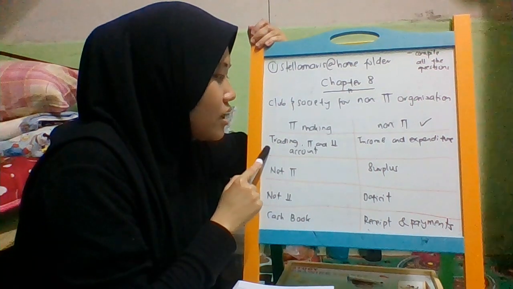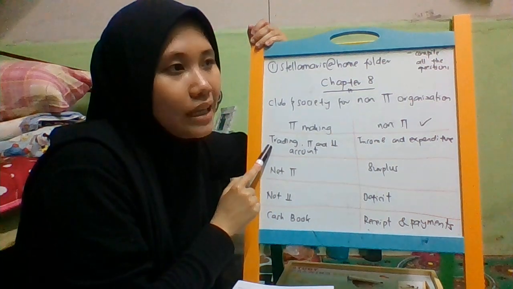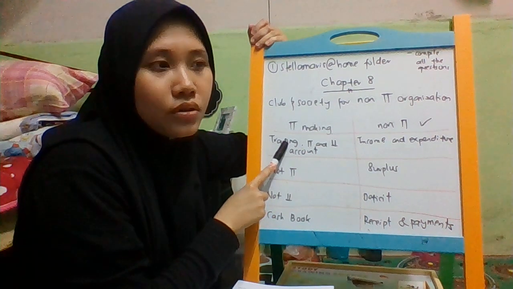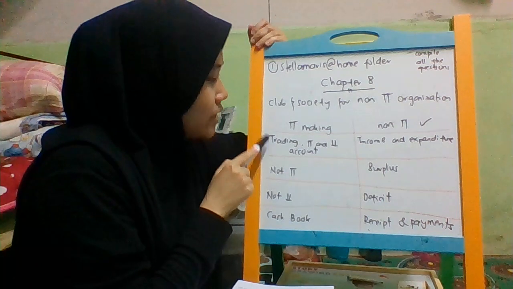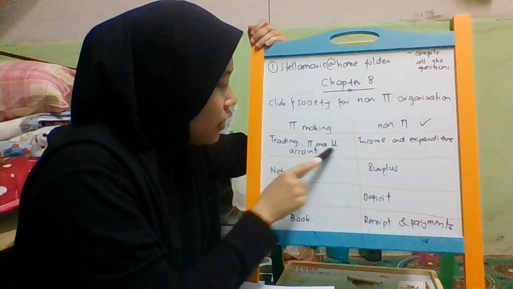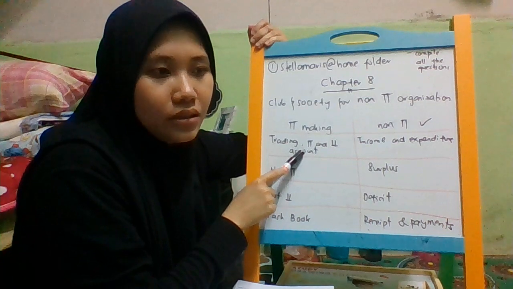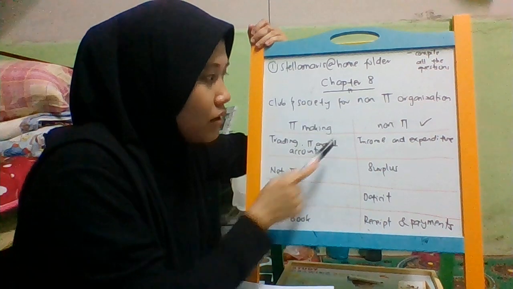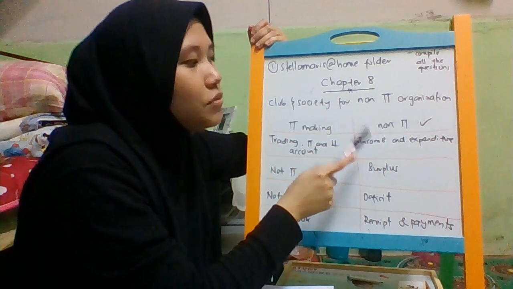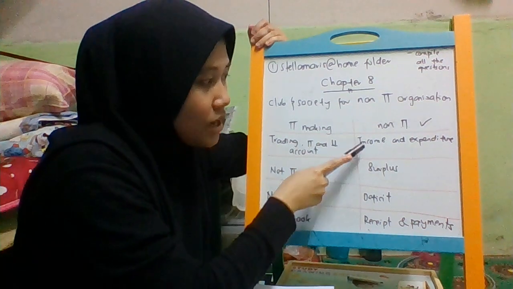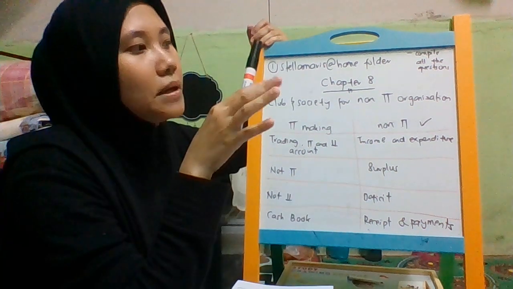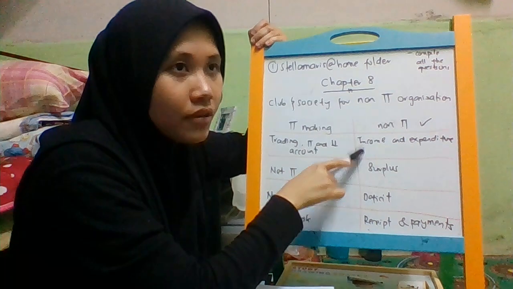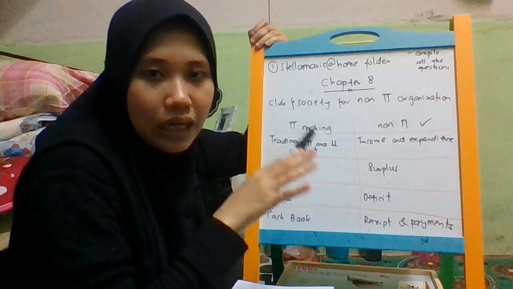For example, trading, and profit and loss account. This is the income segment. For the trading account, we only prepare up to gross profit, from sales up to gross profit. And for the profit and loss account, we prepare everything until you find the net loss or net profit. This is for profit making, but for a non-profit organization, we call it income and expenditure. For income and expenditure, we don't have the upper part, which is the sales and the cost of sales. We only have below gross profit.